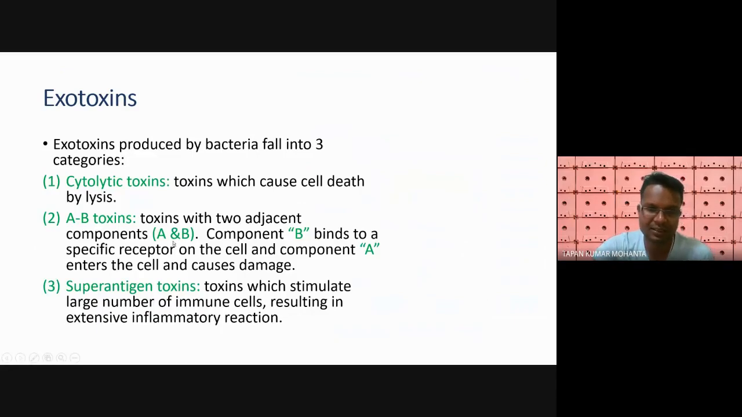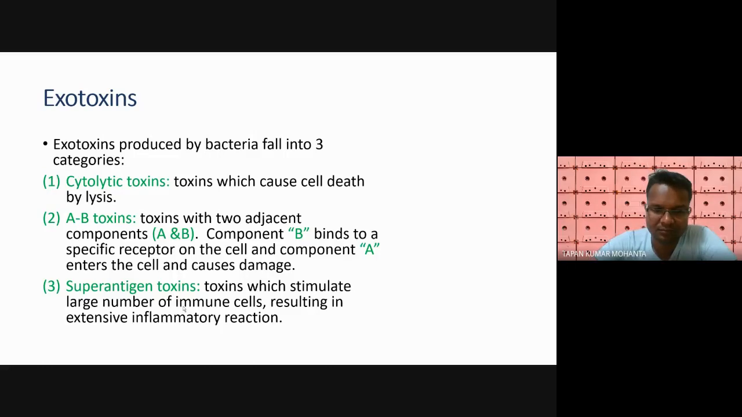As you have seen, both the domains bind to the receptor on the cell and then enter the cell and cause the damage. Another is superantigen toxin. Superantigens are certain kinds of toxins that stimulate a large number of immune cells, resulting in an extensive inflammatory reaction.